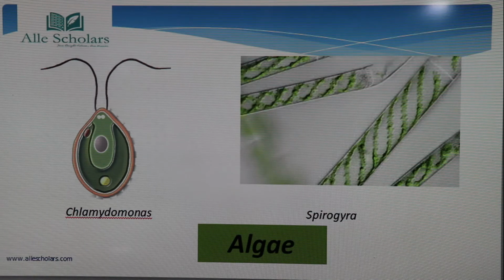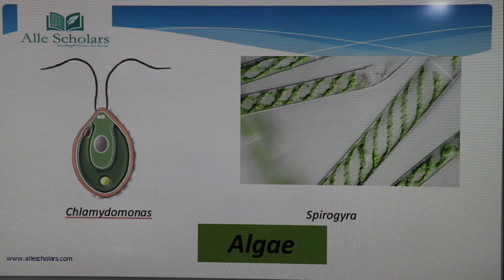The next form of microorganism is the algae. Some of the algae come under the category of microorganisms. Here you can see the example of 2 algae. I have taken the example of 2 algae only. These are very common. One is the Chlamydomonas and the other one is the Spirogyra. So they are very common.